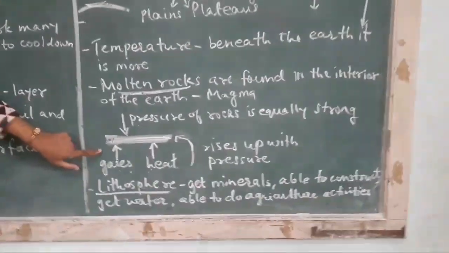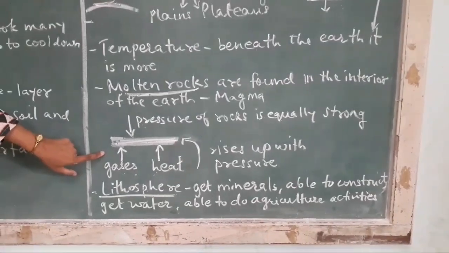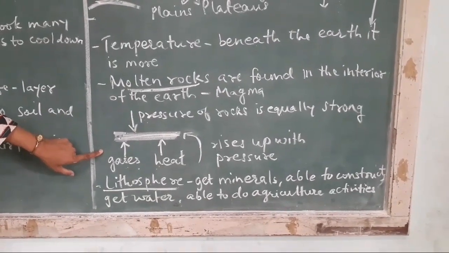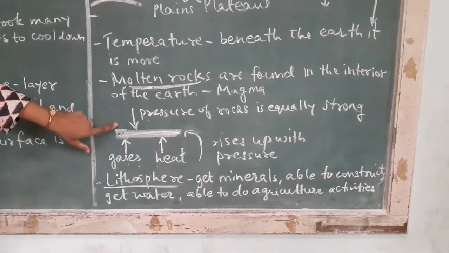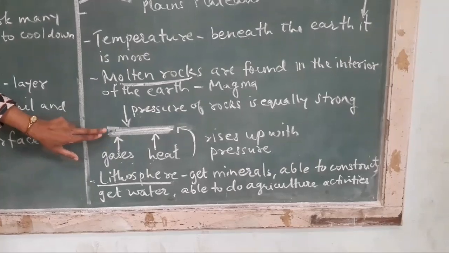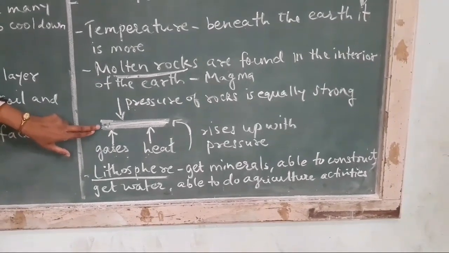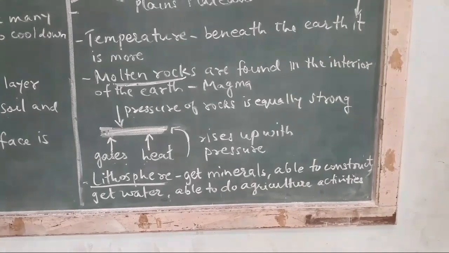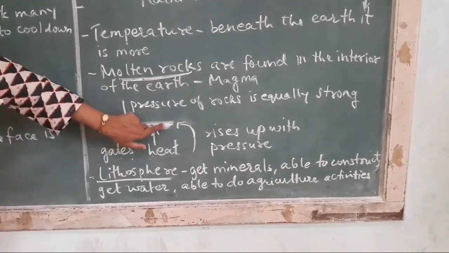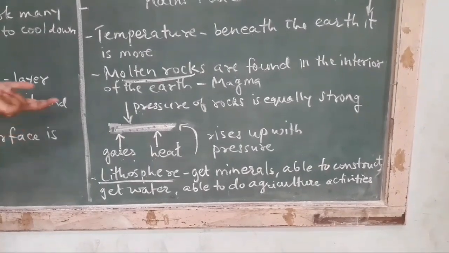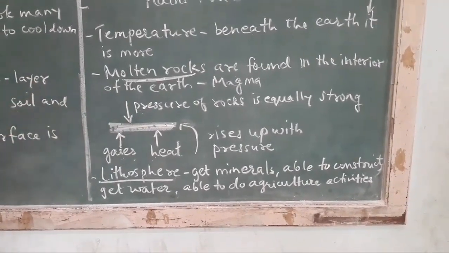The gases exert heat and pressure upwards towards the surface. At the same time, the heat and pressure of the rocks on the surface is equally strong. There is equal pressure. Thus, the interior of the earth is balanced and so it doesn't break. But if the earth crust is weak, what will happen? It will create a volcano.